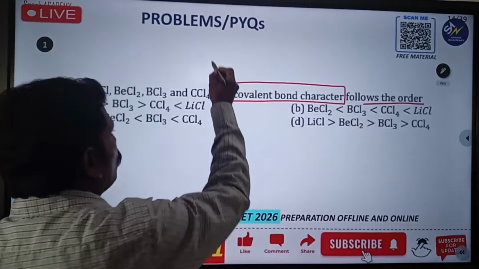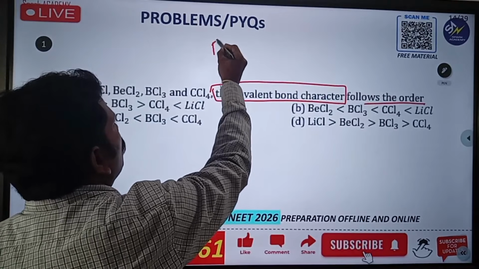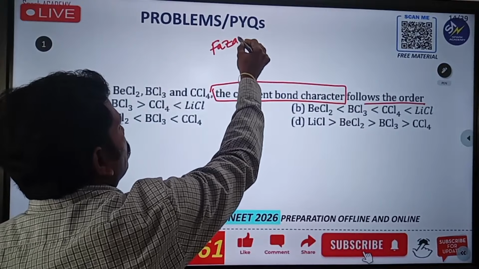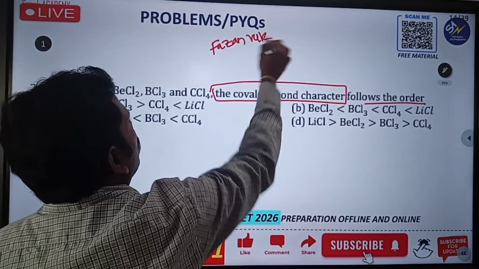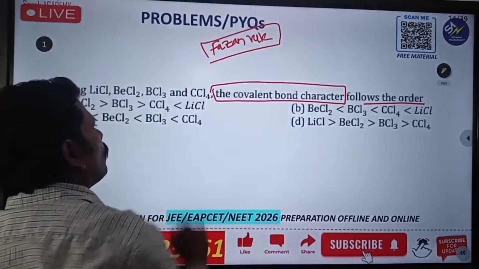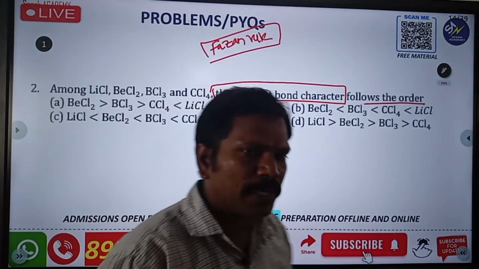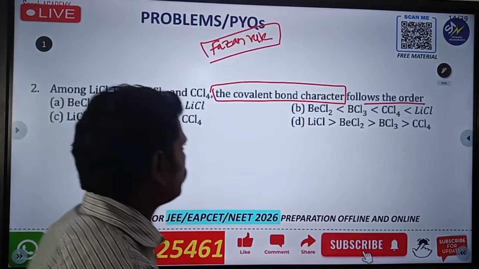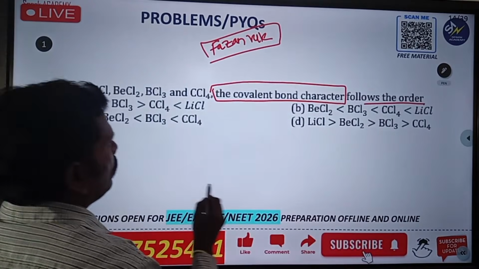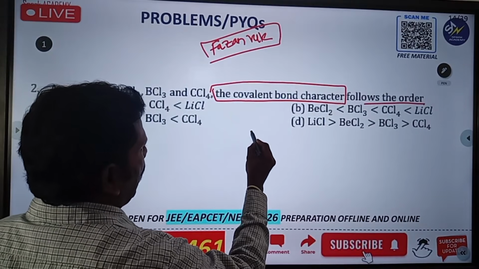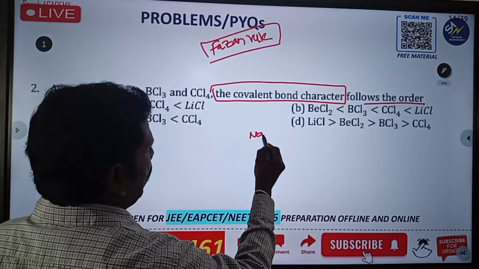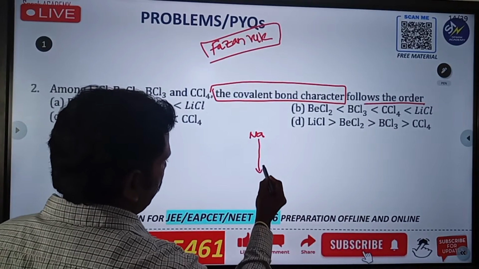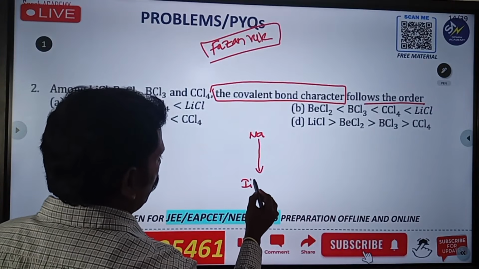And that one is going to be done first by using Fajan's rule, Nana. You already know that. To identify the bond type, you can follow Fajan's rule. In Fajan's rules, first of all, you can observe this here: if cation size or cation numbers are increasing, it will favor the ionic bond.